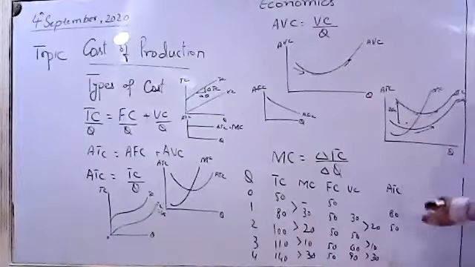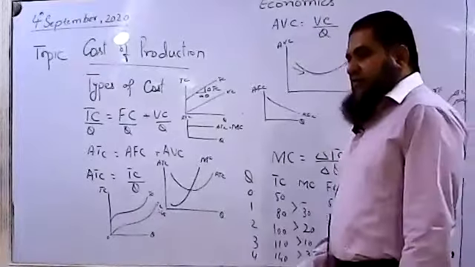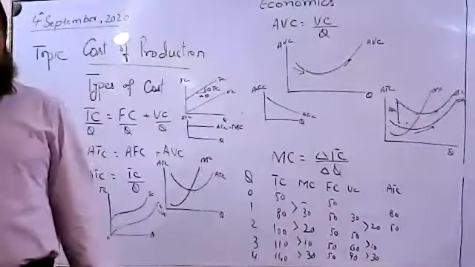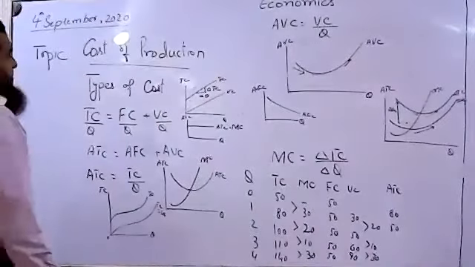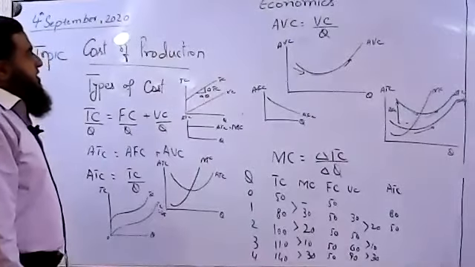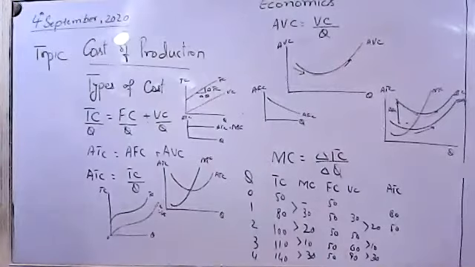Whether a firm is operating in perfect competition, in monopoly, or in any market structure, it is facing these types of cost of production. All these are present. It also includes the real cost of production in terms of opportunity cost, that's also present.